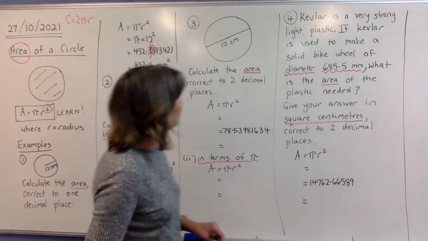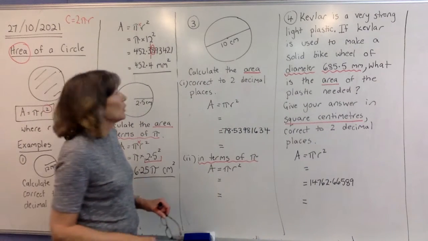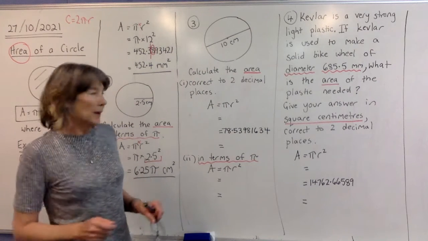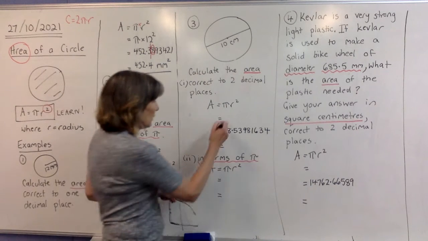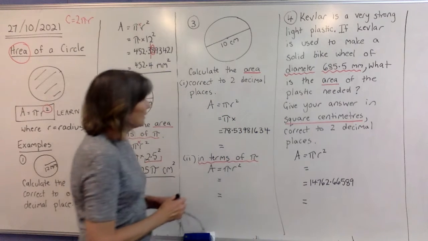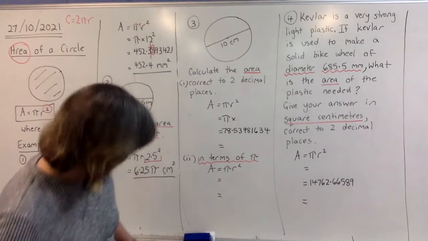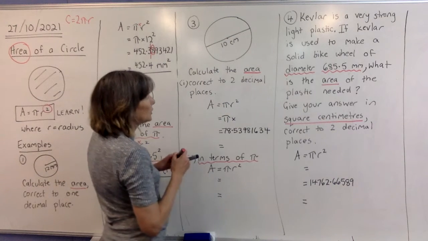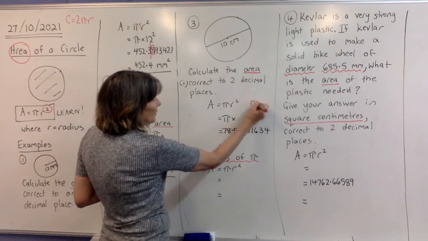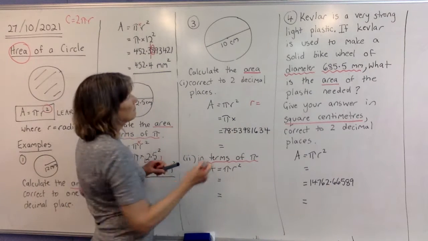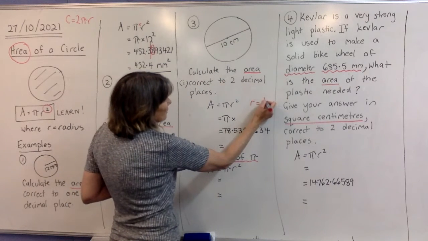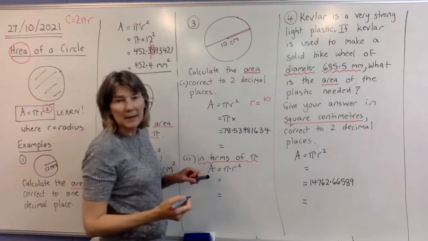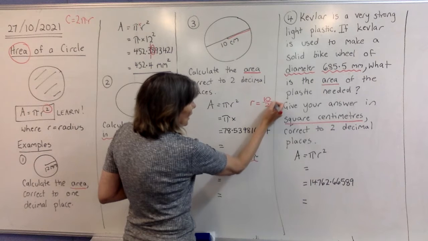All right, number 3. We're calculating the area of this circle now. So start with your only formula we know, A equals pi r squared. So now we're going to sub into our formula. So it's pi times. Now, what's the radius here? This question's given us a diameter. So I want you to go to the side and just write down in red what your radius is. So the diameter is 10. And we need to halve that to get just our radius from here to here. So we're going to divide by 2 or halve it.